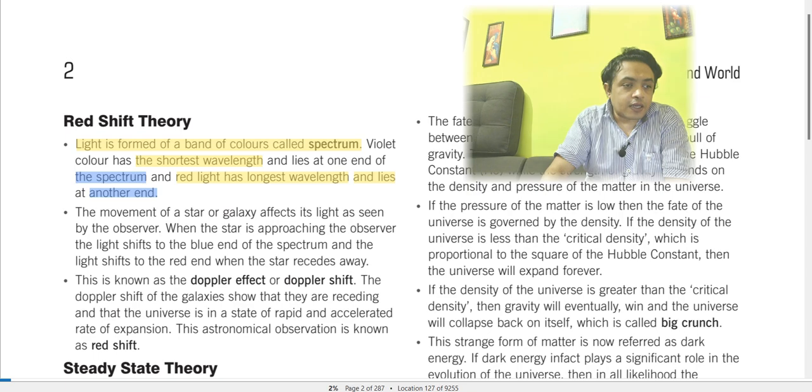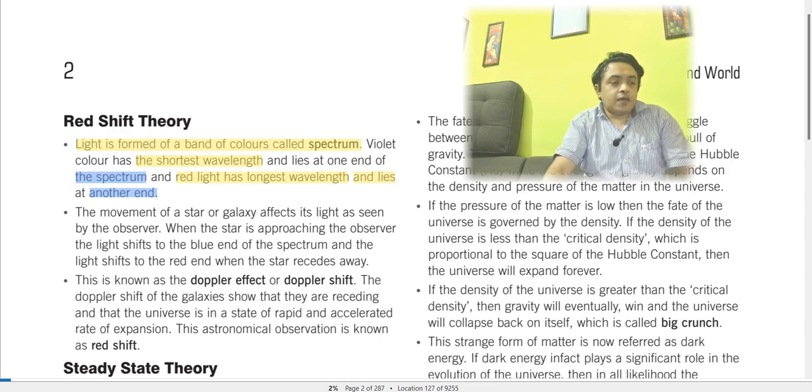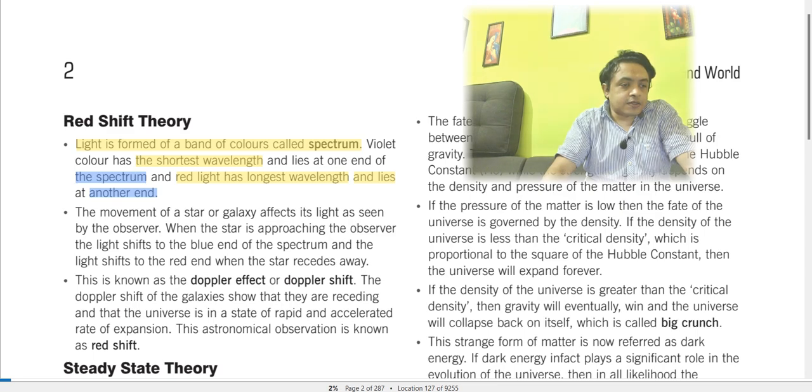The movement of a star or galaxy affects its light as seen by the observer. When the star is approaching the observer, the light shifts to the blue end of the spectrum, and the light shifts to the red when the star recedes away. These are the effects of the movement of stars and galaxies.